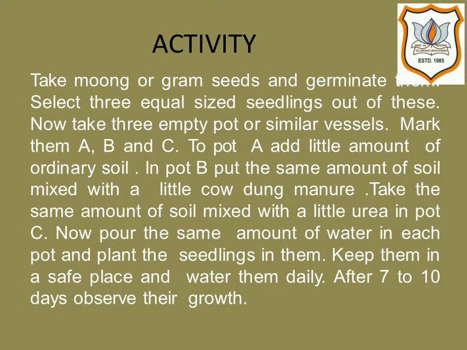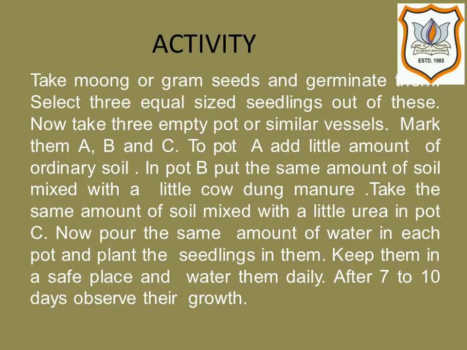Students, by an activity we will show the effect of manure and fertilizer on the growth of plants. Take 3 empty flower pots and mark them A, B and C. Put some ordinary soil in pot A. Add some soil mixed with a little cow dung manure in pot B. And take some soil mixed with a little urea fertilizer in pot C. Pour the same amount of water in all the 3 flower pots.